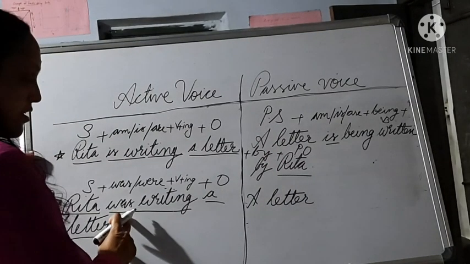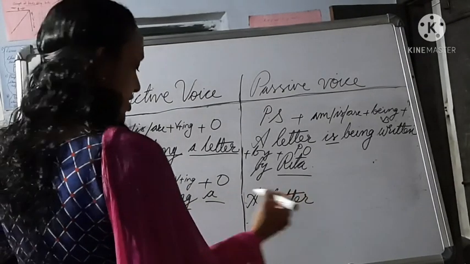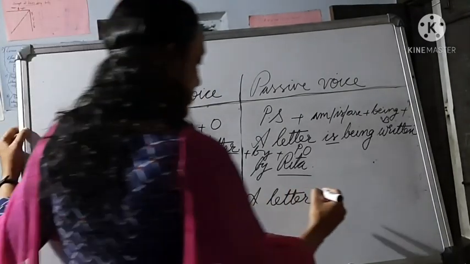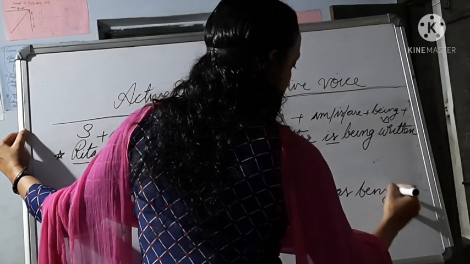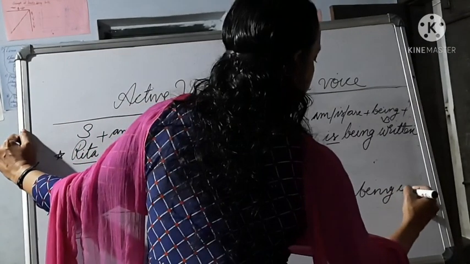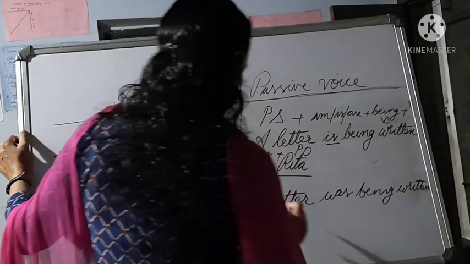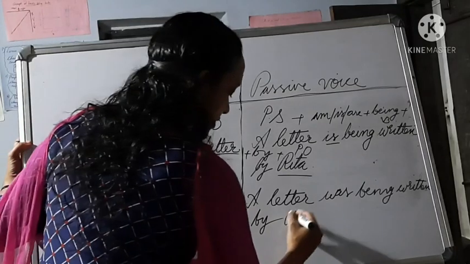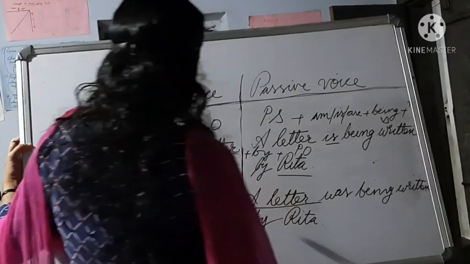Past continuous. So you have to write was or were plus being plus the V3 form. So here which one? A letter means what? Was. A letter was. Being is the special word for continuous form. Being, and what is the V3 form of write? Written. Being written by whom? Written by, and the special word by, whom? Rita. Written by Rita. So the rule is a letter, that is the object